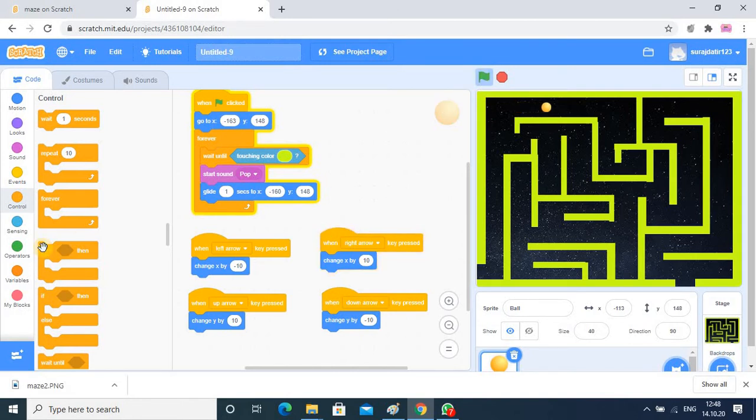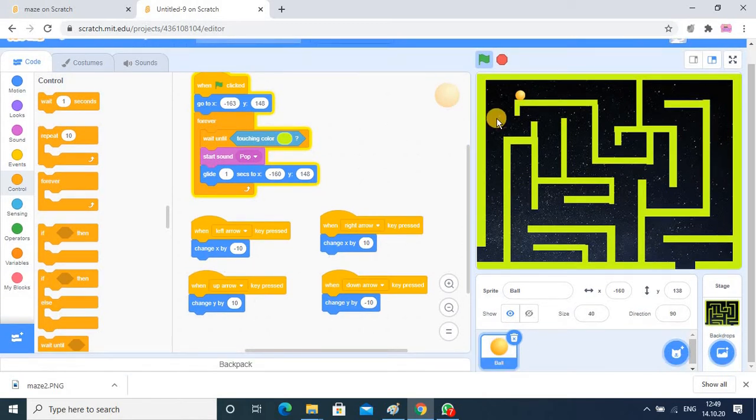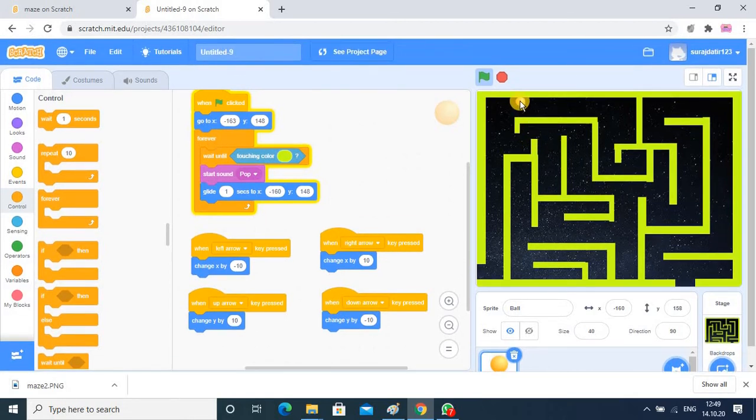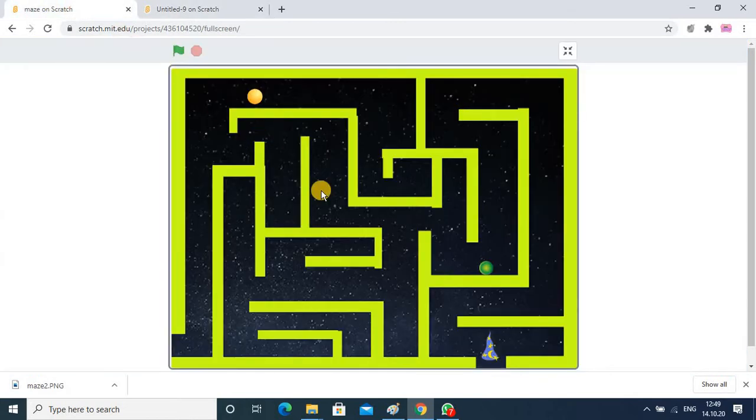Now it is going. In this way you can set it, and whatever timing is set for that, it is proper. So now we have done the coding. Whenever your ball starts from here and touches here, it will go back to the original position. Next, as we have observed in the output, there is one more sprite. When the ball touches this sprite, again it will go back.